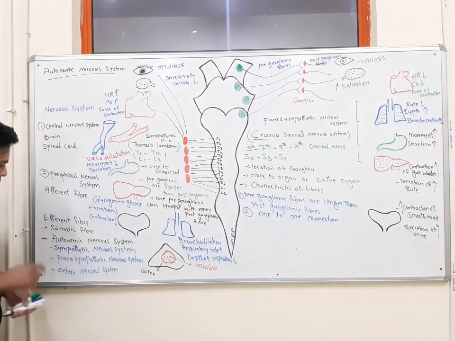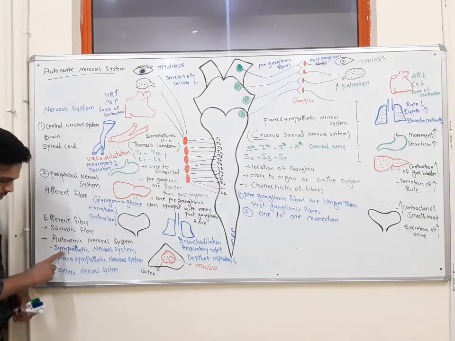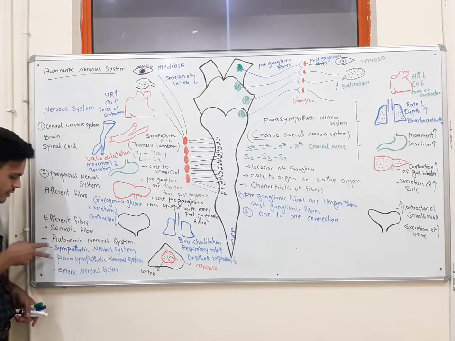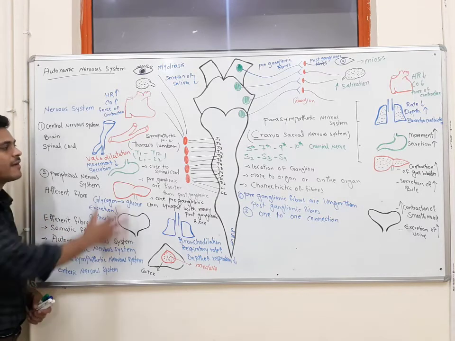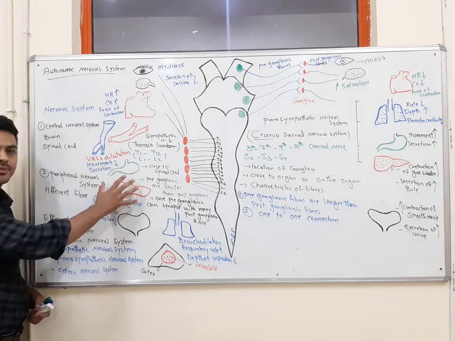I told you that in the autonomic nervous system, we have the sympathetic nervous system, the parasympathetic nervous system, and the enteric nervous system. We talked about the first two, but the enteric nervous system is a collection of fibers which innervate the digestive system.